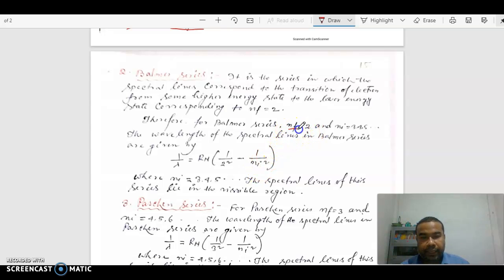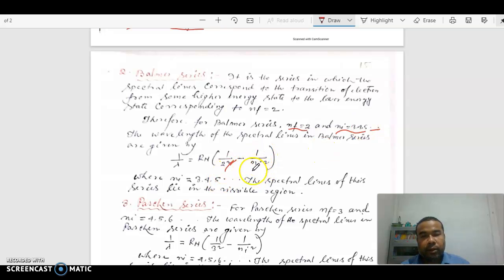You have to keep in mind nf equal to 2, ni will be 3, 4, 5, 6, 7, 8, 9 and so on. So 1 by lambda equals R, the Rydberg constant, times 1 by 2 square minus 1 by ni square, where ni has different values.